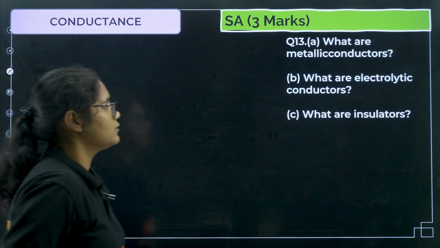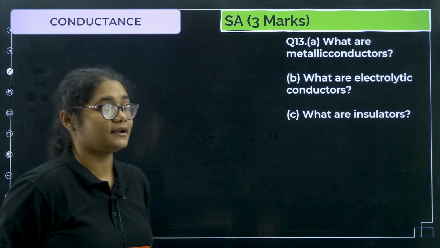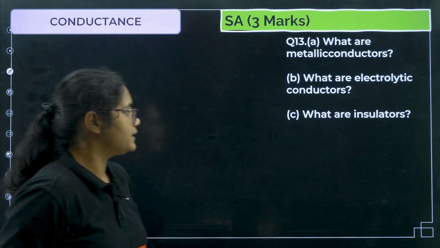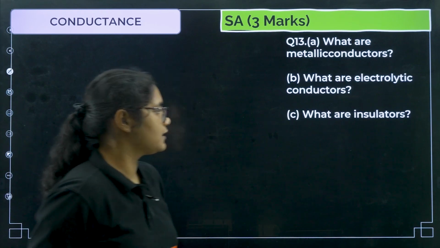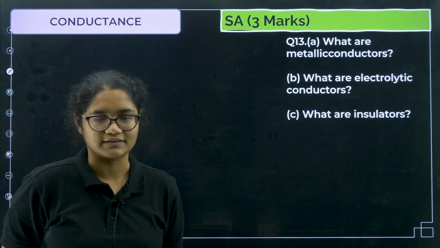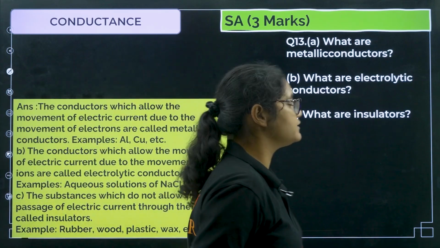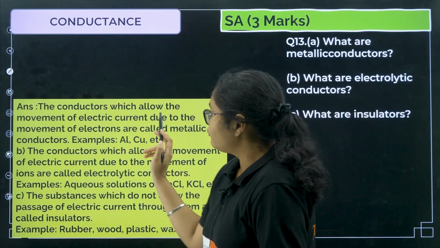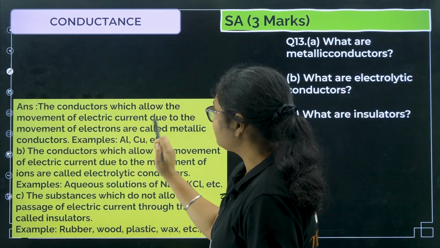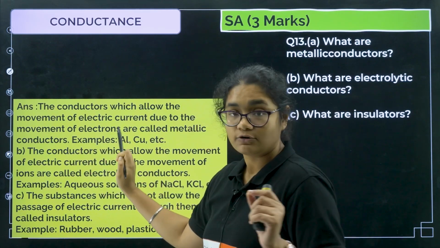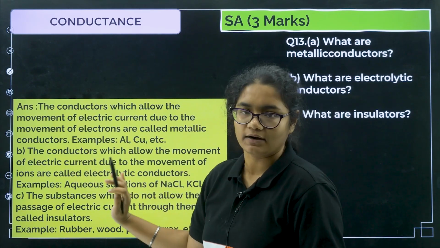Next, question number 13. We are now going towards conductance. What are metallic conductors, what are electrolytic conductors, and what are insulators? I think it is a very easy question. The conductors which allow the movement of electric current due to the movement of electrons are called metallic conductors.